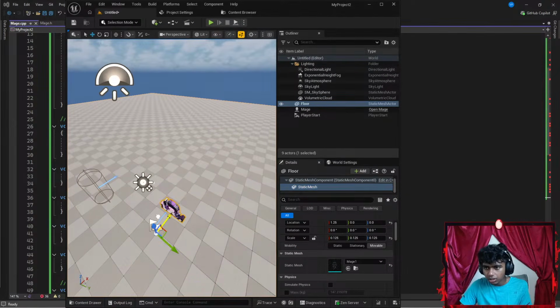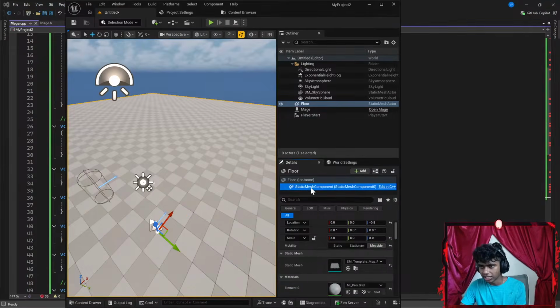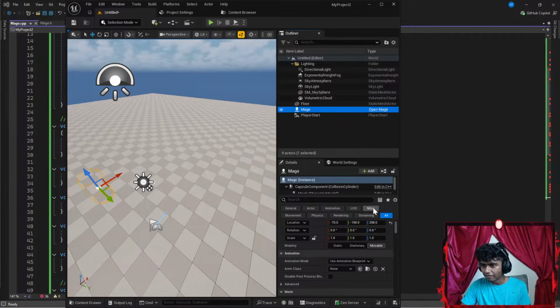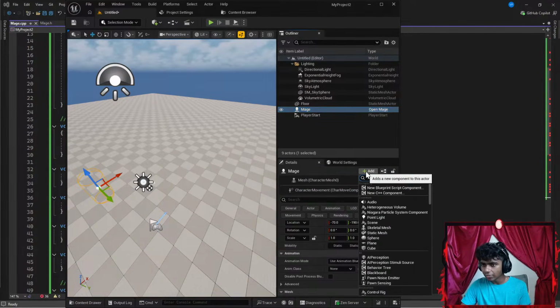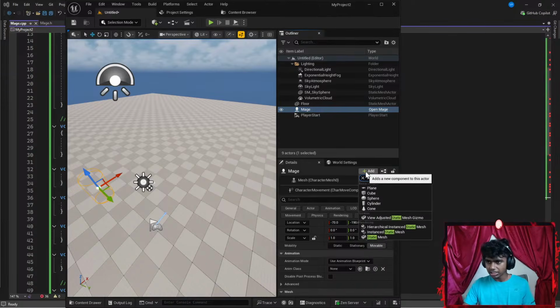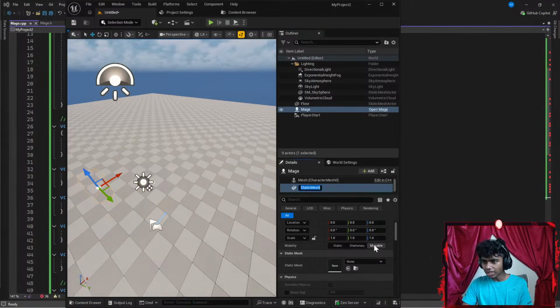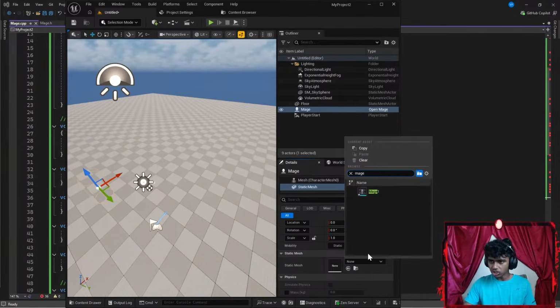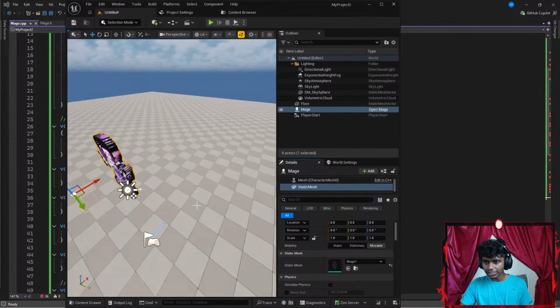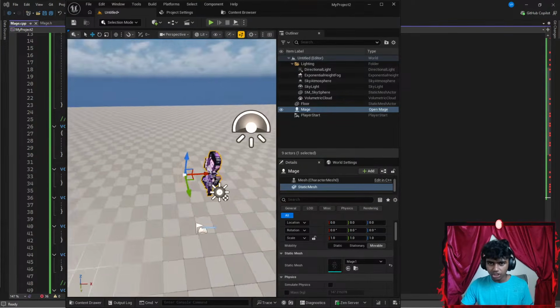Okay, so wait, I added my static mesh in the wrong place, guys. Let's exit this real quick. I'm gonna go to something like my mage, and then I'm gonna go ahead and add a static mesh here. Let's go with static. Okay, perfect. Let's go ahead and select my mage's mesh. Alright, perfect. Now, I'm gonna go ahead and move its position as well.